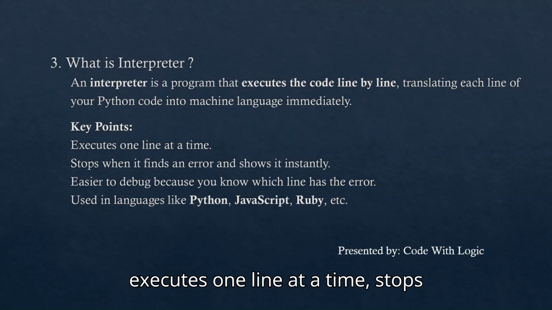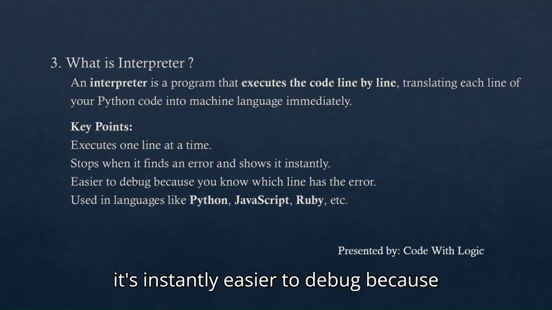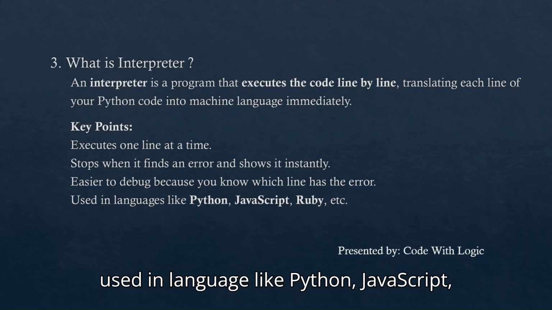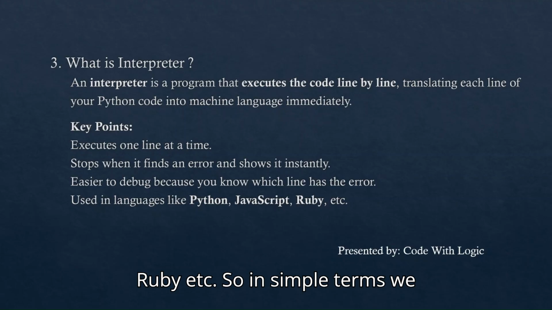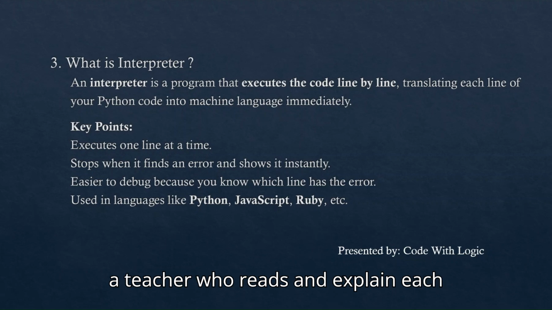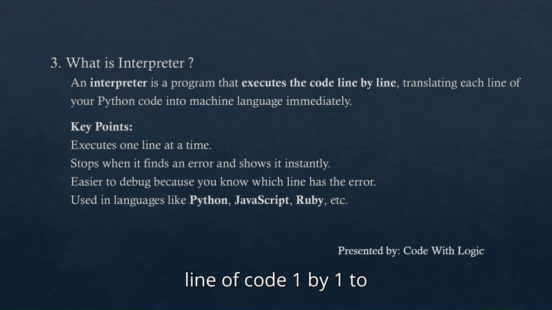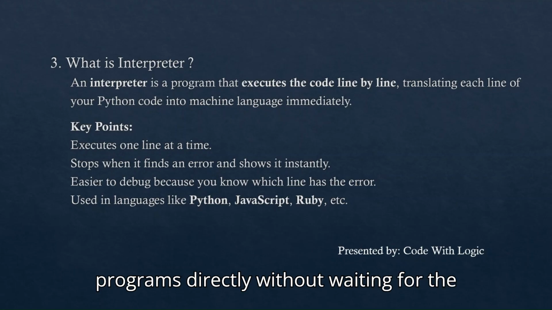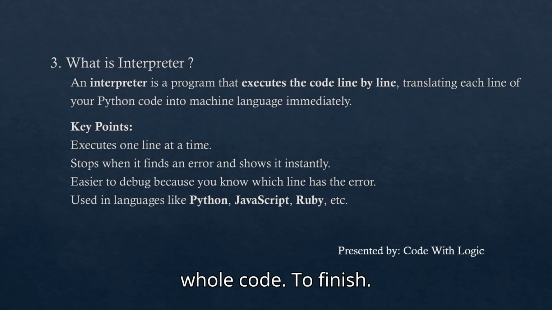So key points here are: executes one line at a time, stops when it finds an error and shows it instantly, easier to debug because you know which line has the error, used in languages like Python, JavaScript, Ruby, etc. So in simple terms, we can say that an interpreter is like a teacher who reads and explains each line of code one by one to the computer. It helps Python run our programs directly without waiting for the whole code to finish. Now, I hope you got this concept.